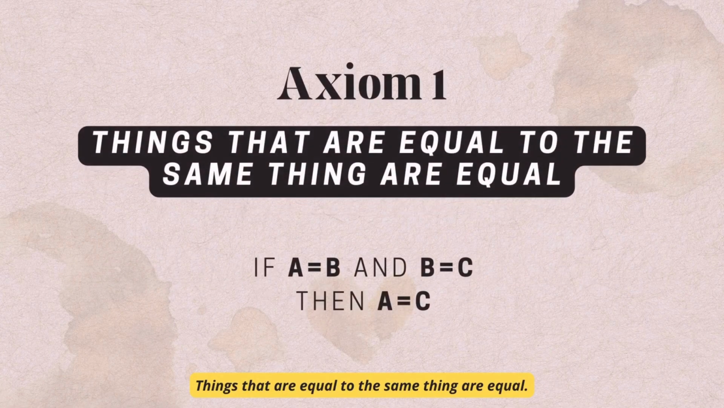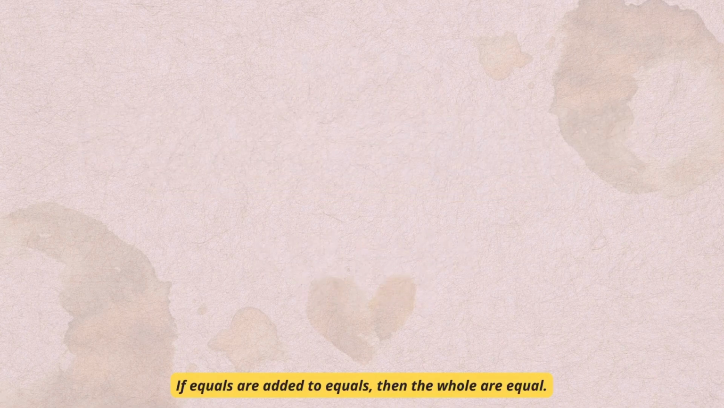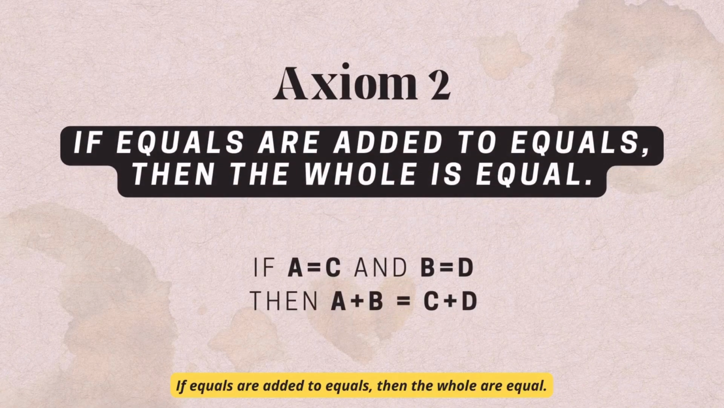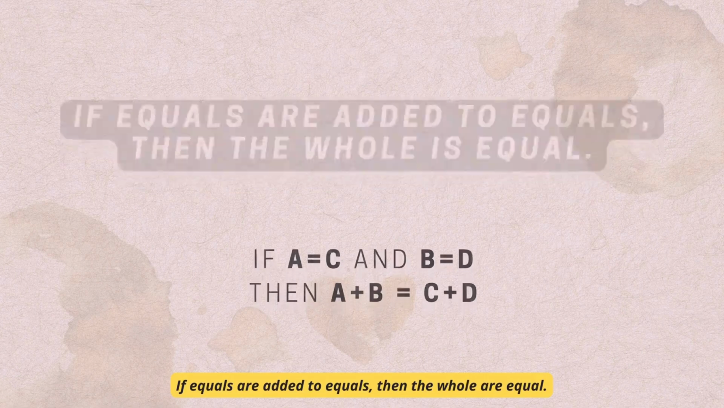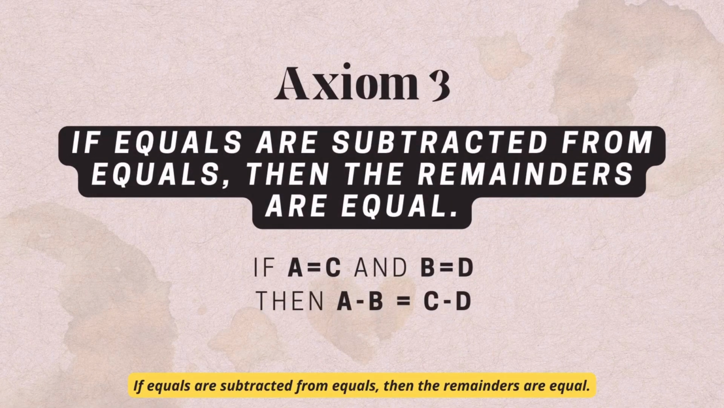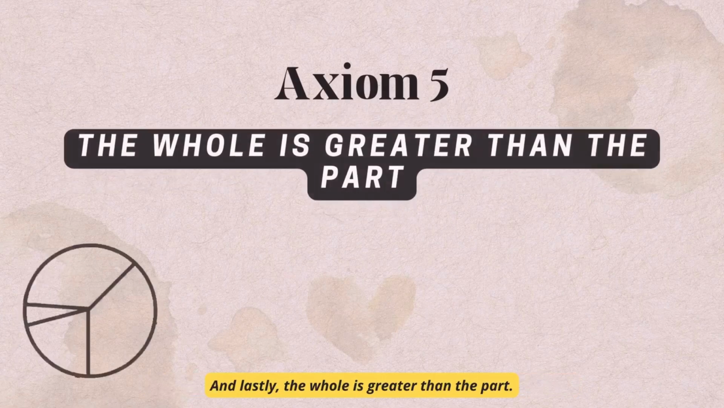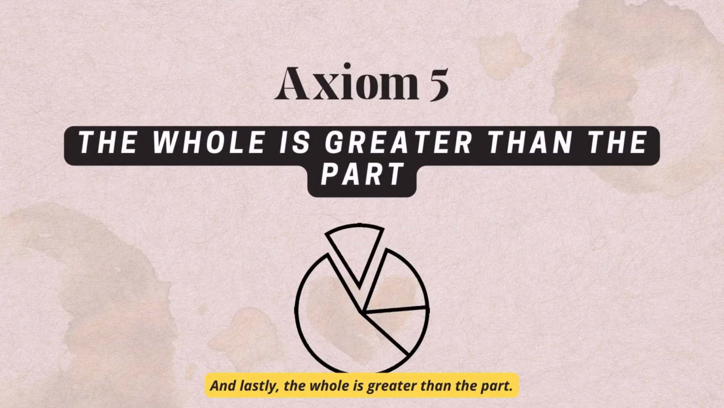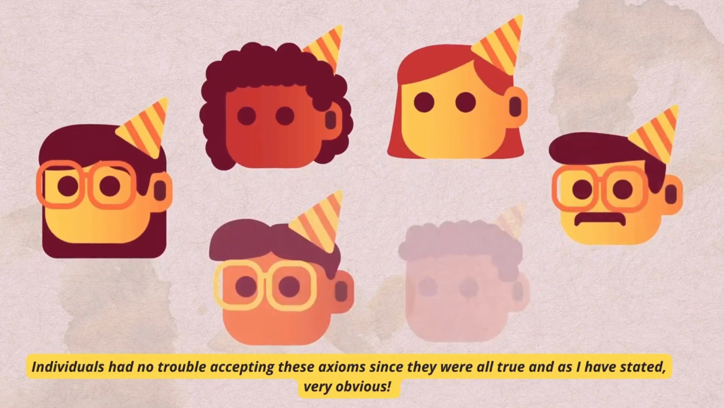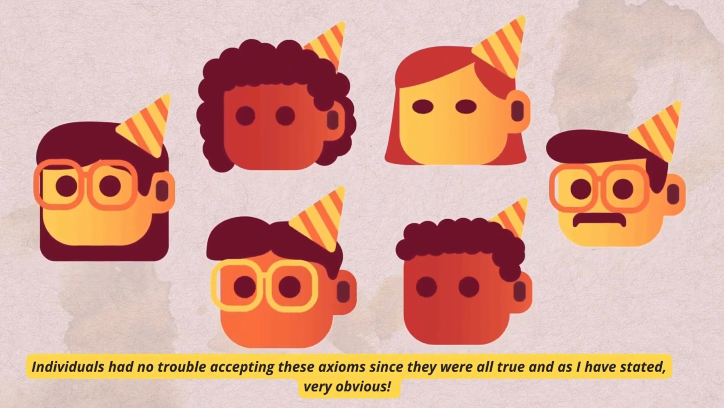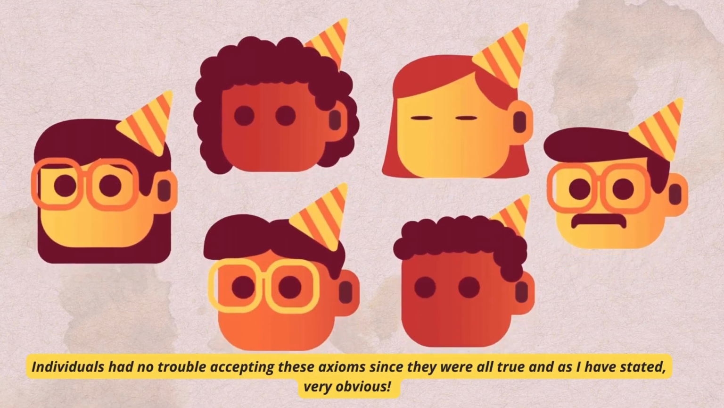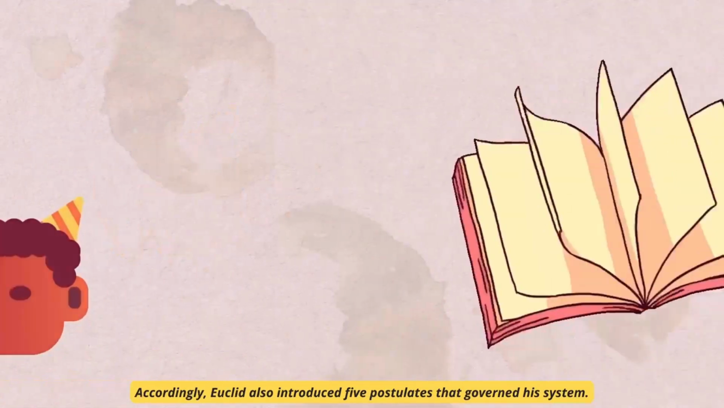Things that are equal to the same thing are equal. If equals are added to equals, then the wholes are equal. If equals are subtracted from equals, then the remainders are equal. Things that coincide with one another are equal to one another. And lastly, the whole is greater than the part. Individuals had no trouble accepting these axioms since they were all true and, as I've stated, very obvious.